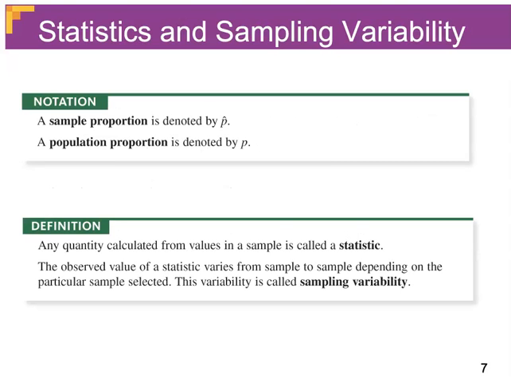So let's take a look just at proportions right now. Our sample proportion will be p hat, the population proportion will be p. So any quantity calculated from values in a sample, again, we're going to call that a statistic. And then what goes along with that is that the observed value of a statistic varies from sample to sample, depending on the particular sample that's selected. And you really don't have much control over that variability because these samples will vary. And so this variability gets the name sampling variability.